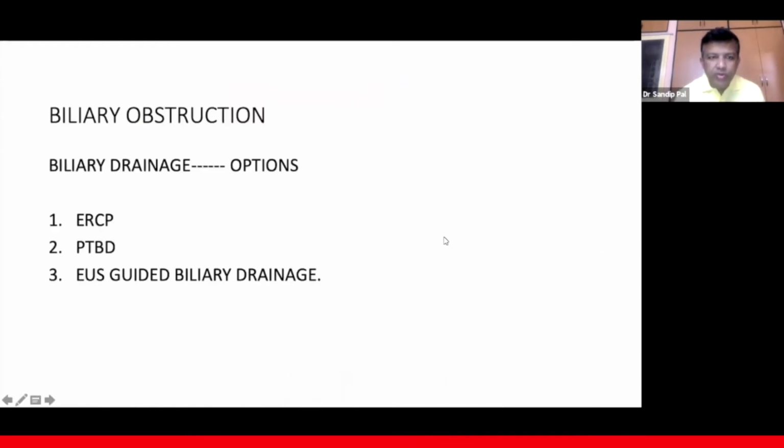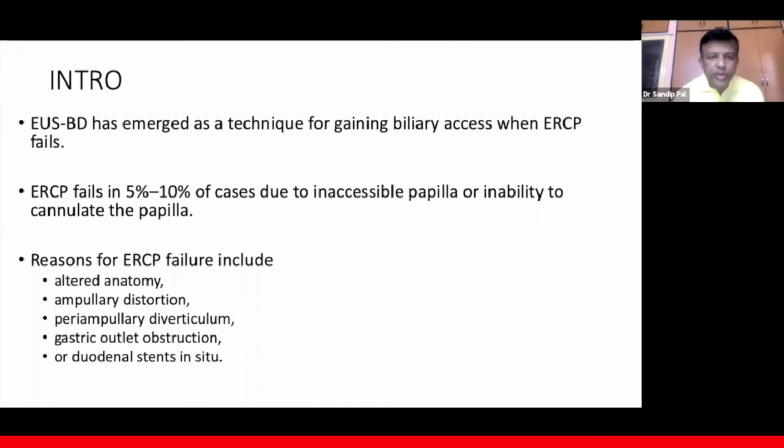As we all know, for malignant biliary obstruction, the options of biliary drainage are ERCP, PTBD, and US guided biliary drainage. So, we'll talk on US guided biliary drainage. US guided biliary drainage has emerged as a technique for gaining biliary access when ERCP fails. And we know ERCP fails in around 5 to 10% of cases due to inaccessible papilla or inability to cannulate the papilla. The reasons for ERCP failure include altered anatomy, ampullary distortion, periampullary diverticulum, gastric outlet obstruction, or duodenal